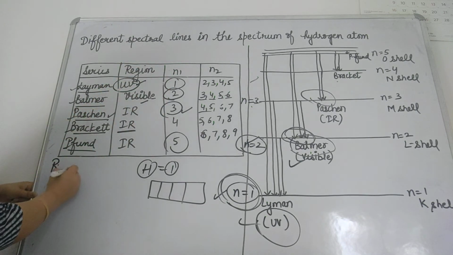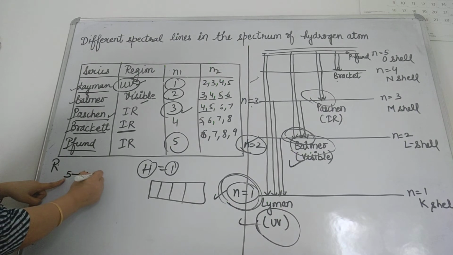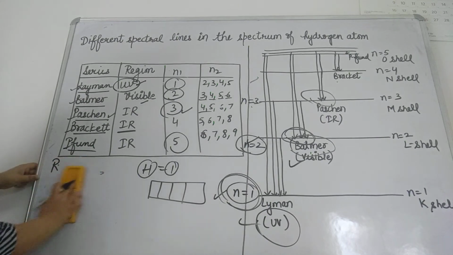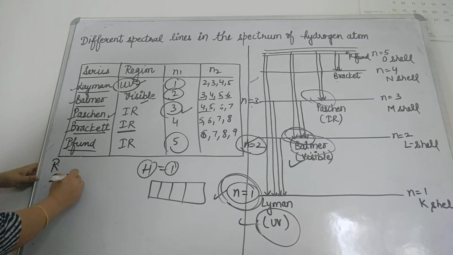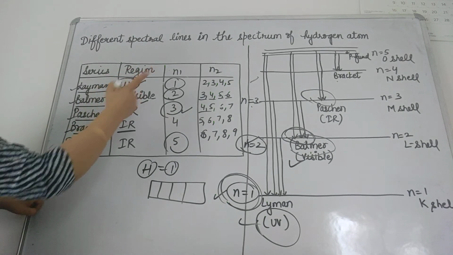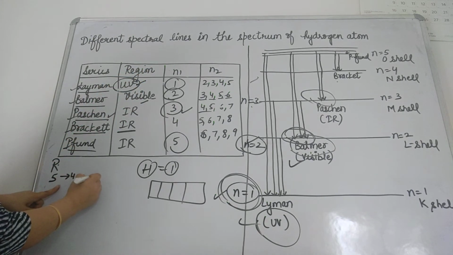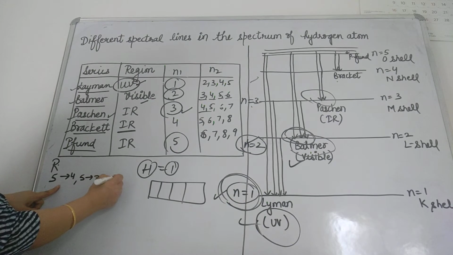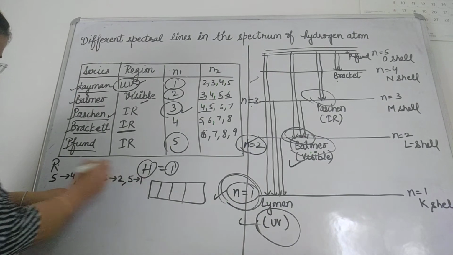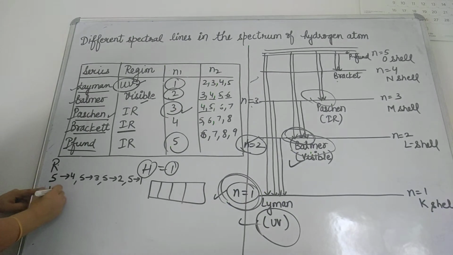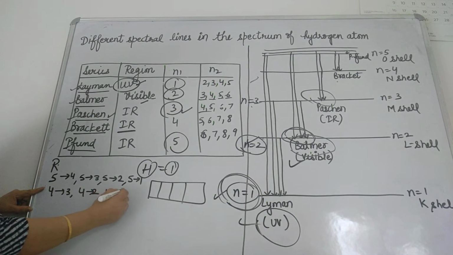If one line is falling from 5 to 4, then from 4 to 3, I'm just writing it again. The line goes from 5 to 4, then 5 to 3, then 5 to 2, then 5 to 1, okay? Then 4 to 3, 4 to 2, 4 to 1.